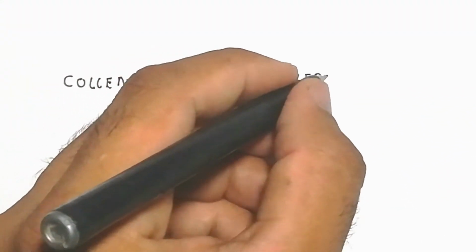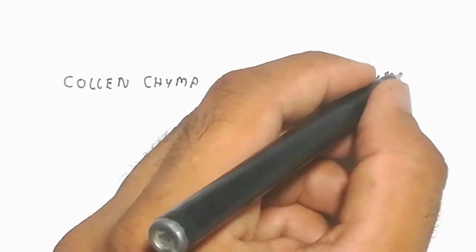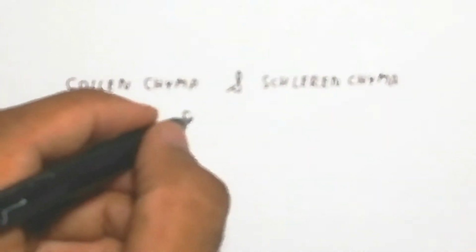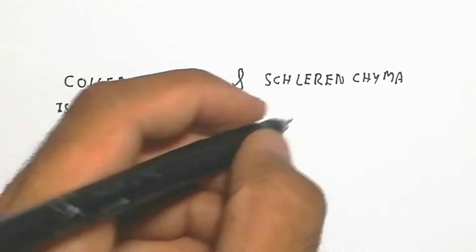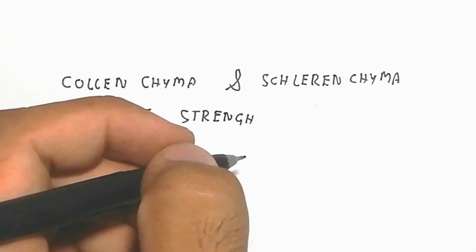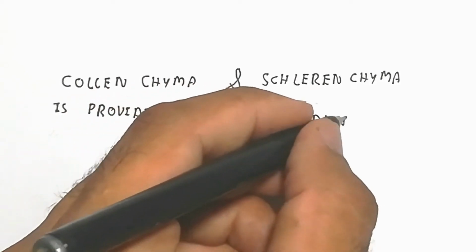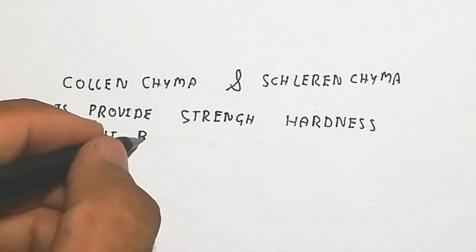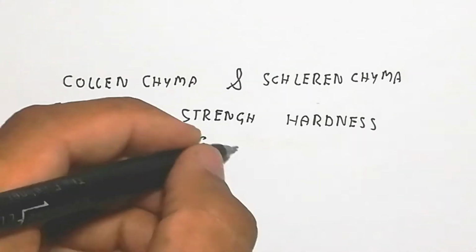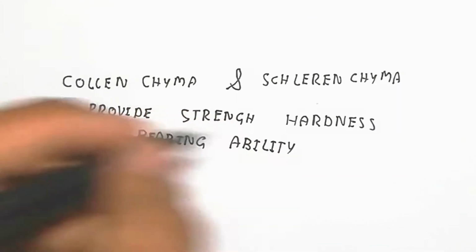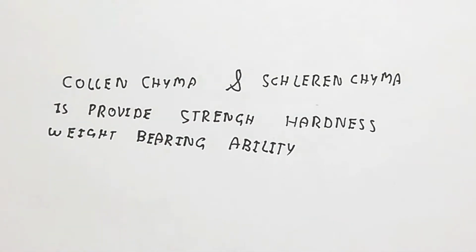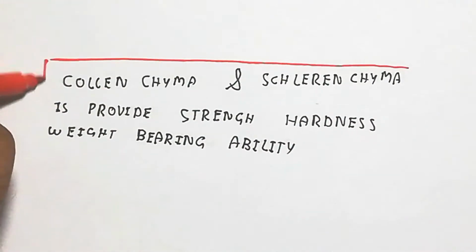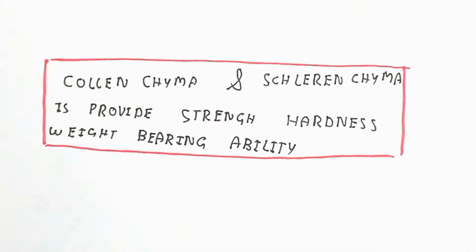I should mention that the weight bearing ability is provided by the collenchyma and sclerenchyma. So remember that.